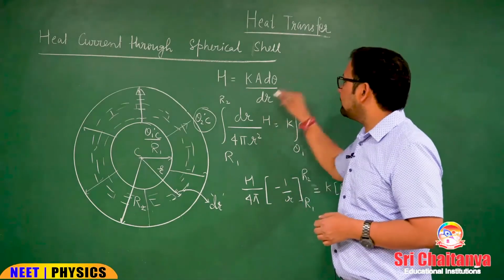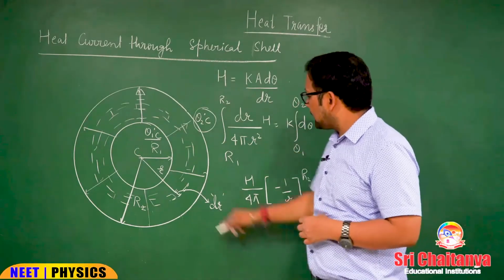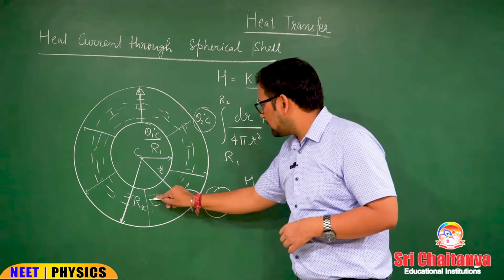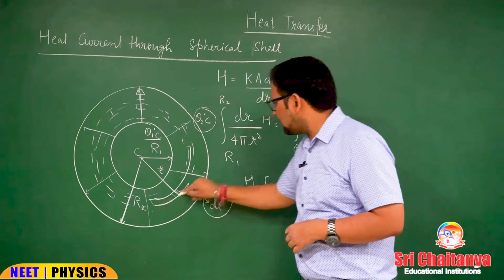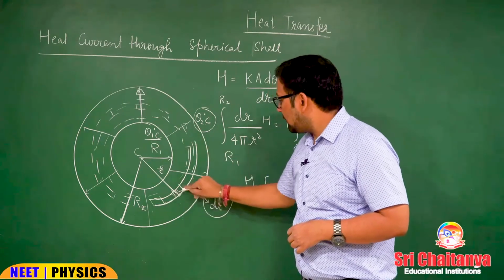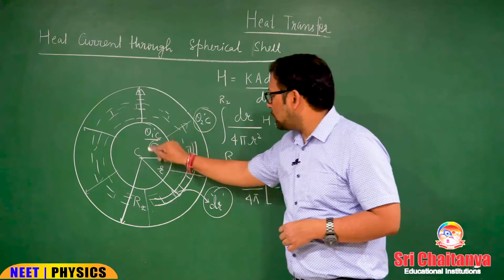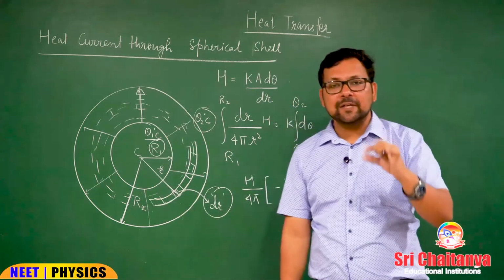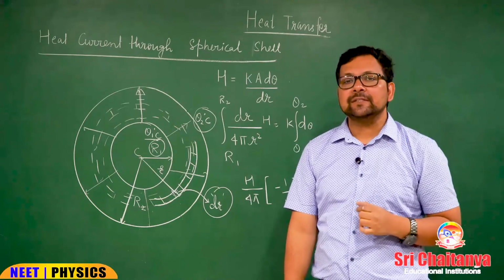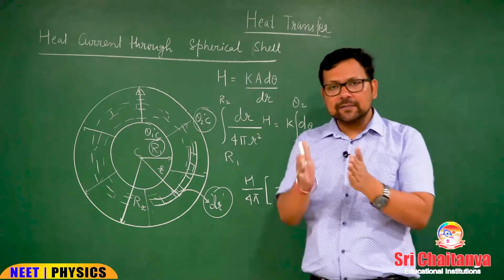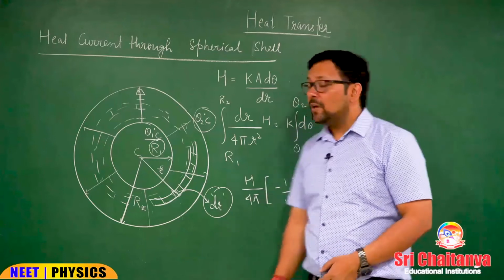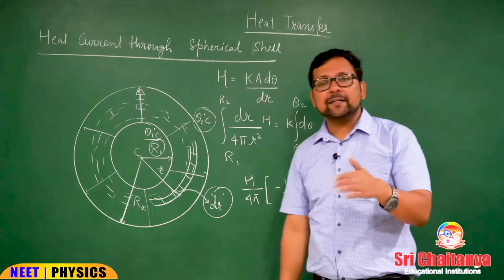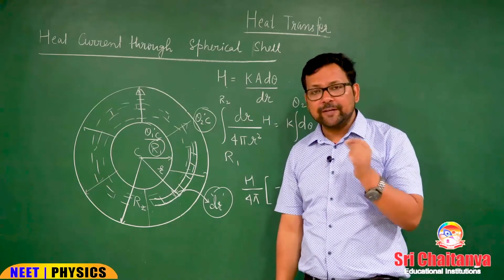This is our formula. We have assumed a very small segment. Here you can see dr. This is a very small segment like this, and from R1 to R2 heat is flowing. So I am just considering a differential thickness dr, through which at a certain time heat was flowing. So for dr, heat current in steady state, heat current is constant for any flow between any 2 points.